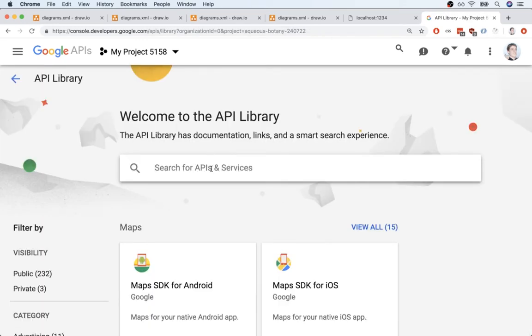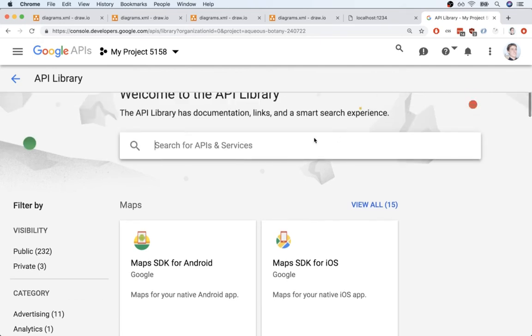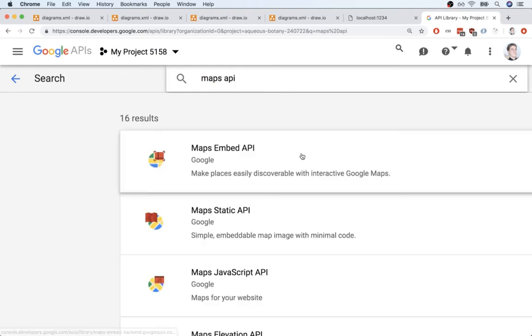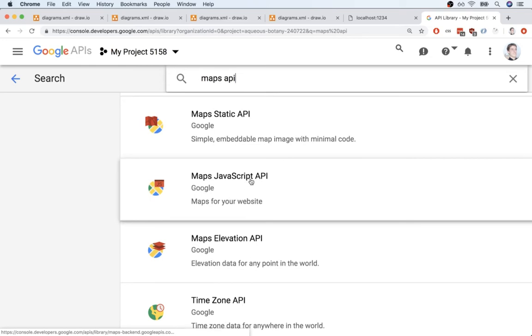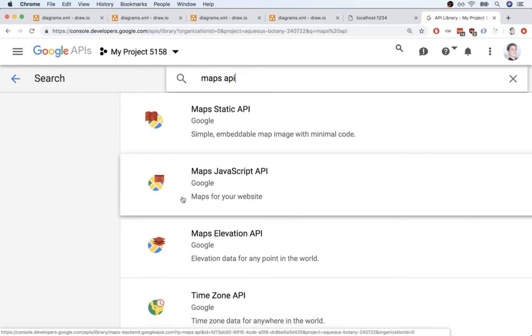Then once here, we're going to be looking for a very specific API library. There are many different maps libraries, like right now, 15 in total. So you're going to see a lot of very similarly named libraries inside of here. We are looking for a very specific one called the Maps API. Oh, two words, Maps API. And we're looking for Maps JavaScript API right here. Notice how there are several other similarly named ones, like here's Maps Embed, Maps Static, and so on. We are looking for Maps JavaScript API.